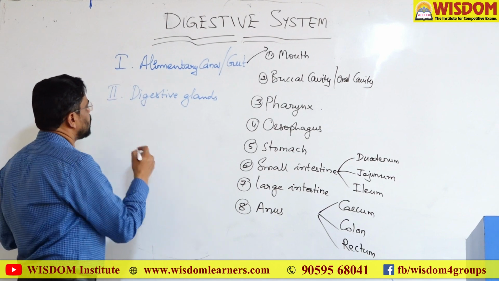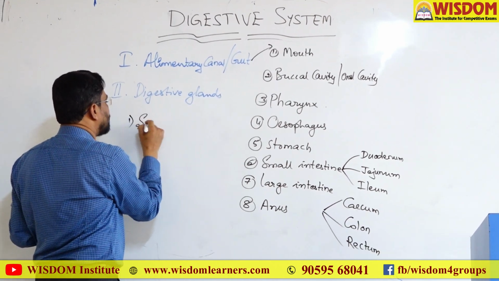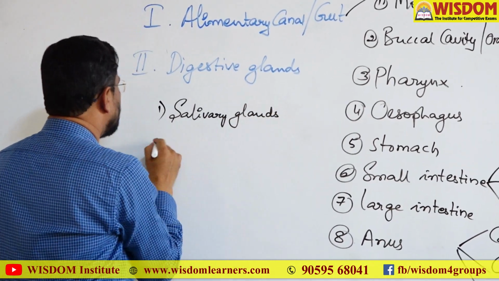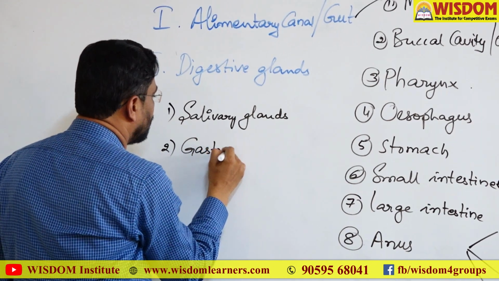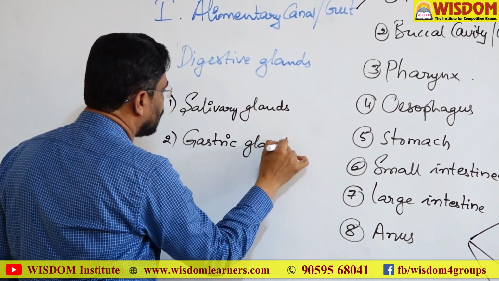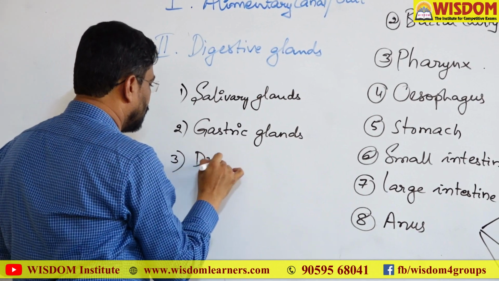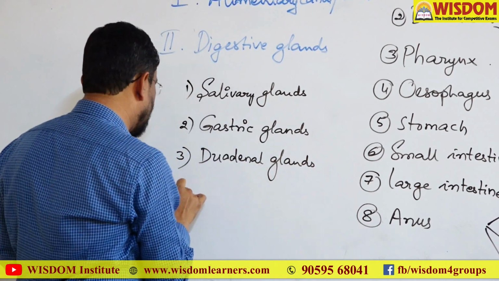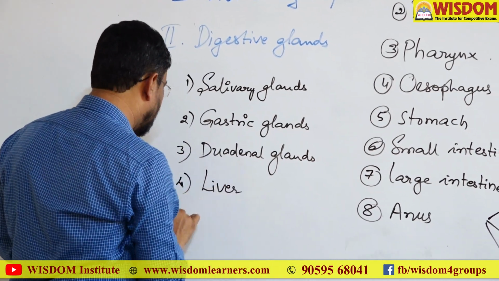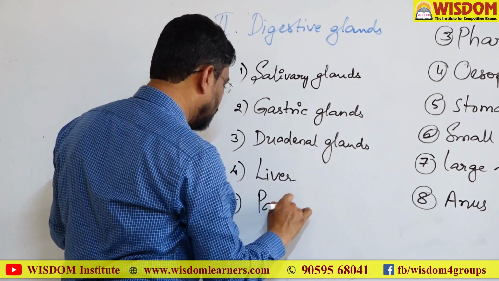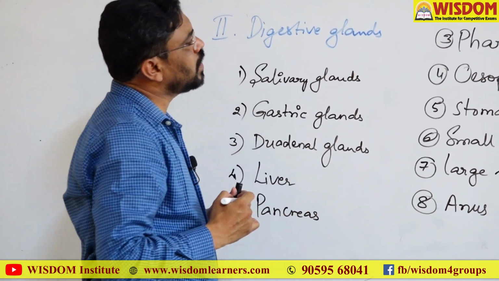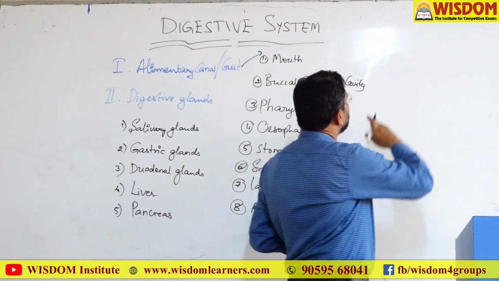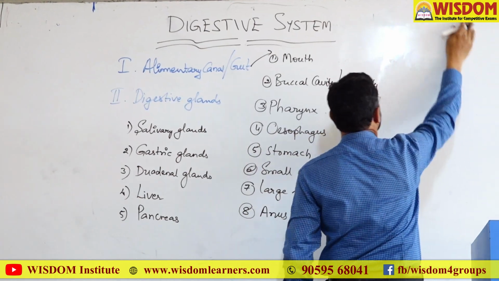And then digestive glands. We have various types of digestive glands like salivary glands, gastric glands, duodenal glands, or they are also called intestinal glands, liver, and pancreas. These are the main digestive glands present in our body, in the digestive system. Let us see the anatomy or structure of this digestive system.